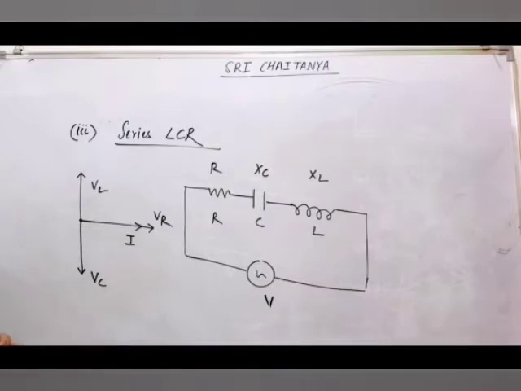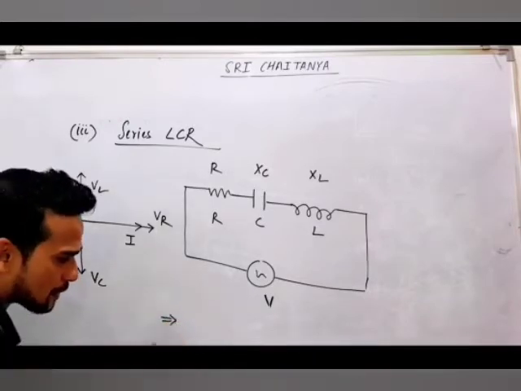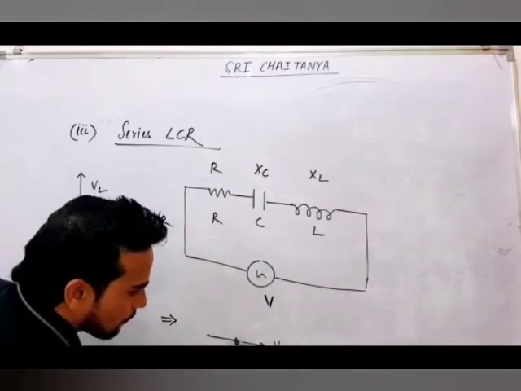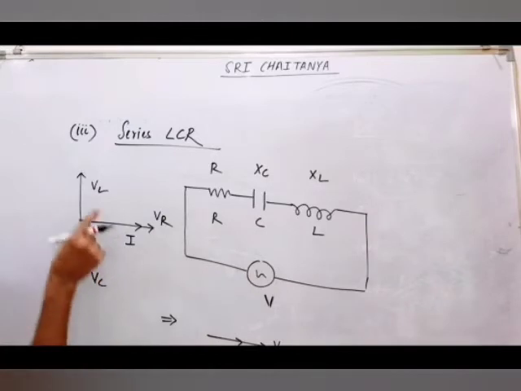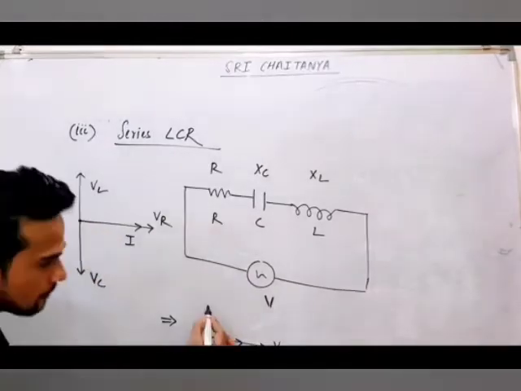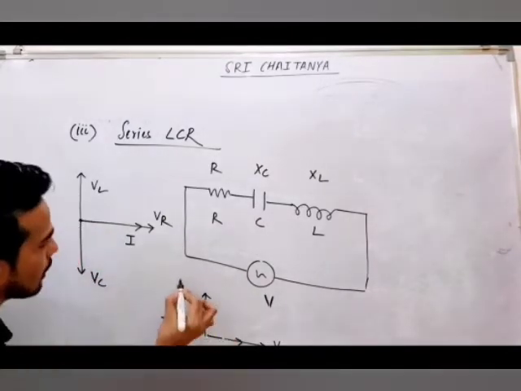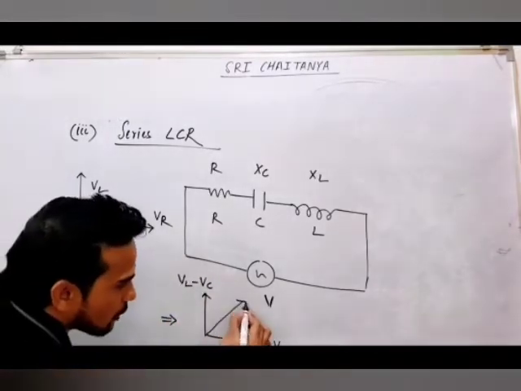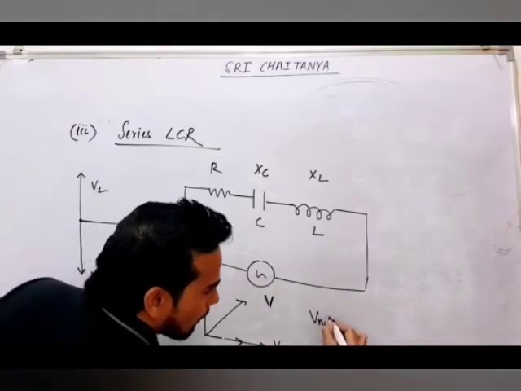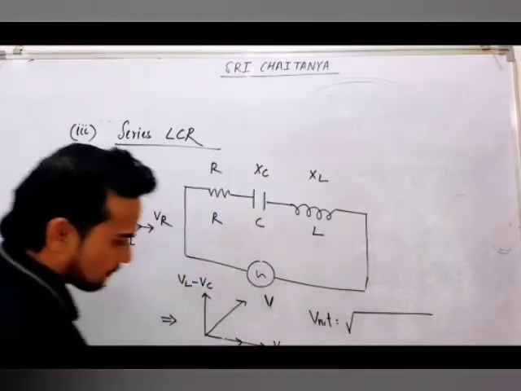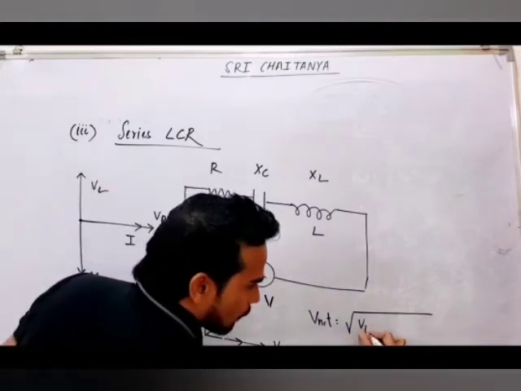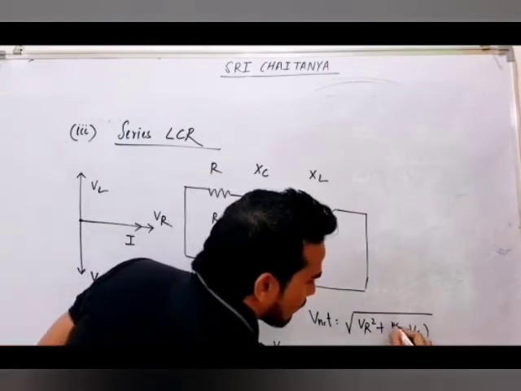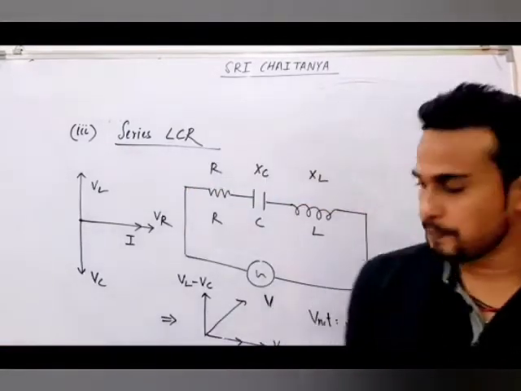Now they are opposite. So if you draw the net diagram, it will come like this. This is your VR, this is your I, and let's assume, for example, VL is more than VC. You will get VL minus VC. So now if you find V net, that V net will come under root of VR square plus VL minus VC whole square. This is the value.